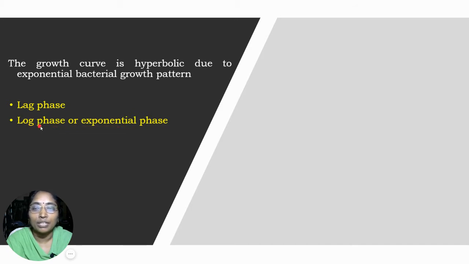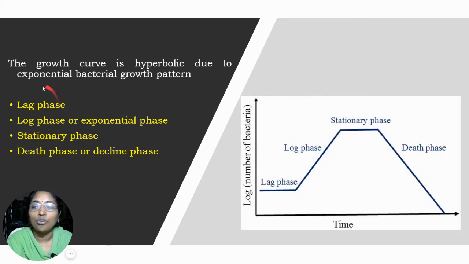Log phase means logarithmic phase, also known as the exponential phase, where the bacteria divide exponentially. The third is the stationary phase. And the fourth is the death phase, also known as the decline phase. These are the 4 phases that we can see in the bacterial growth curve.